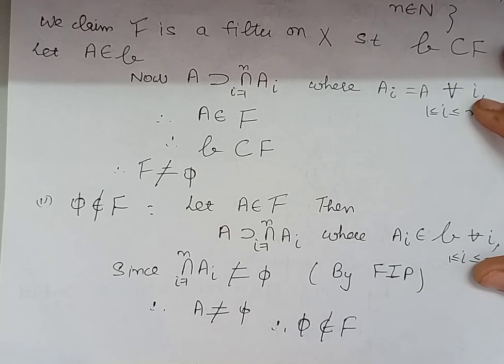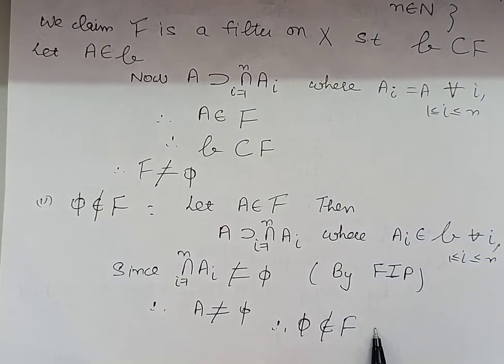So this proves that phi does not belong to the collection F.